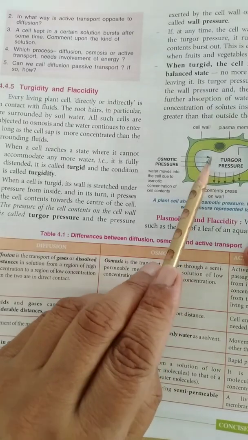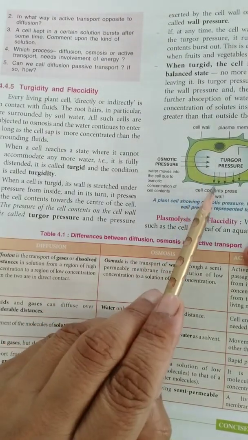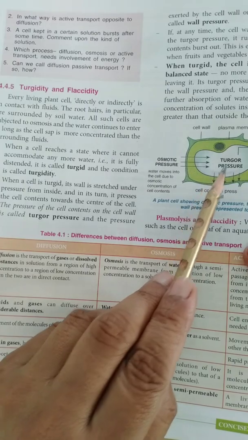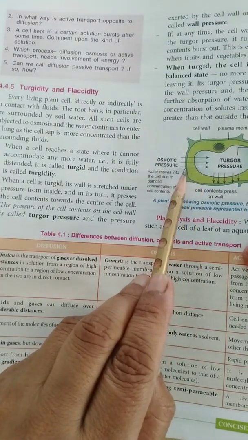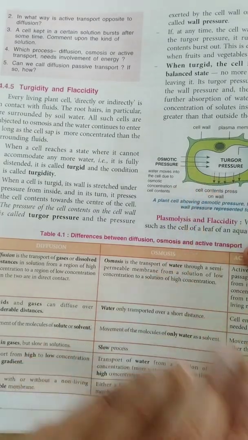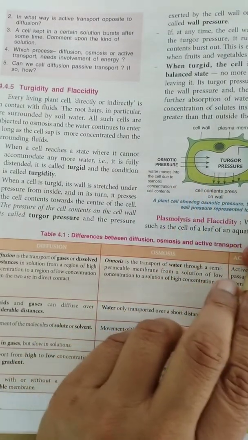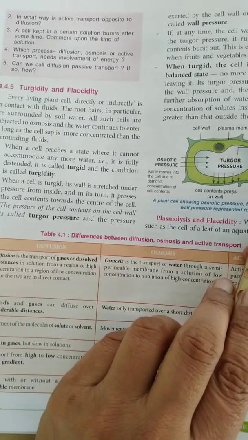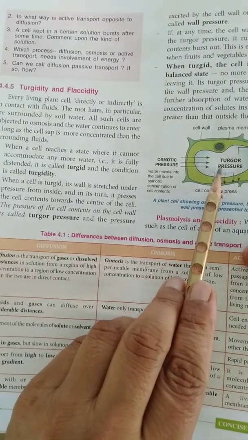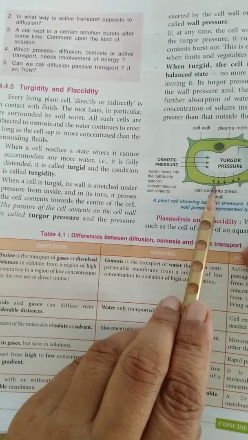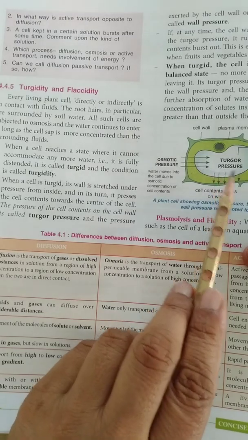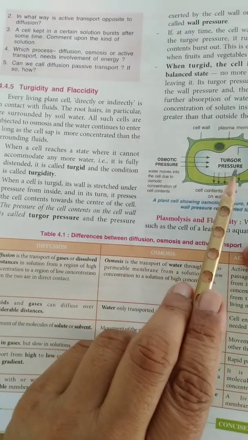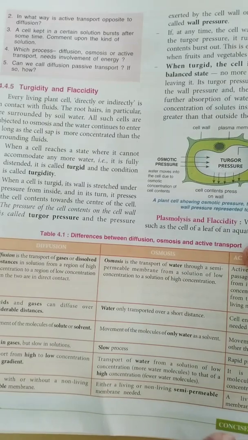First, the pressure which is exerted by the cell content on the cell wall is called turgor pressure, and another, the cell wall exerts a pressure over the cell content, and that pressure is called wall pressure. Again I am repeating, the pressure of the cell content on the cell wall is called turgor pressure, and in return the cell wall also exerts a pressure on the cell content, that is called wall pressure.